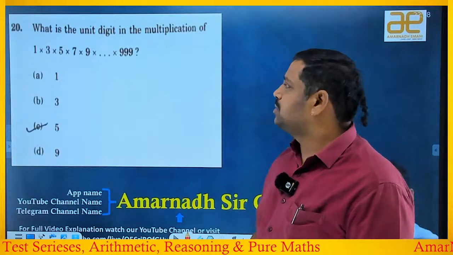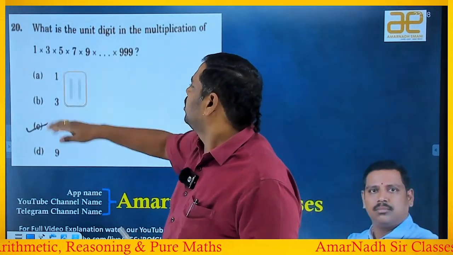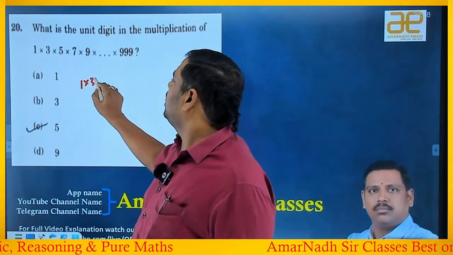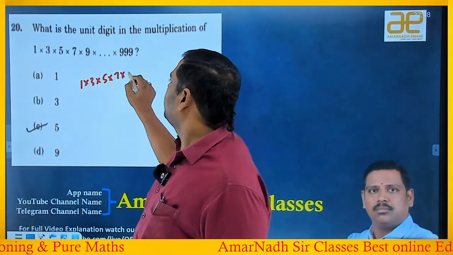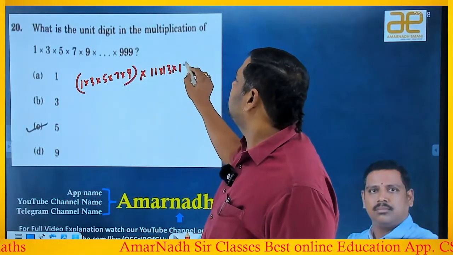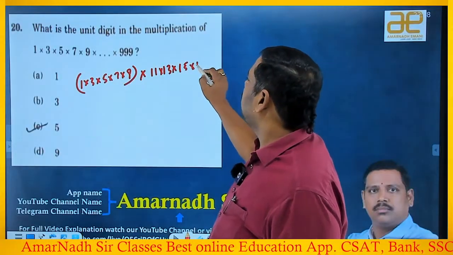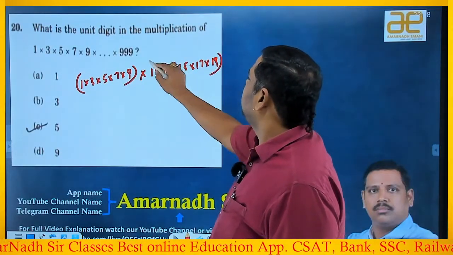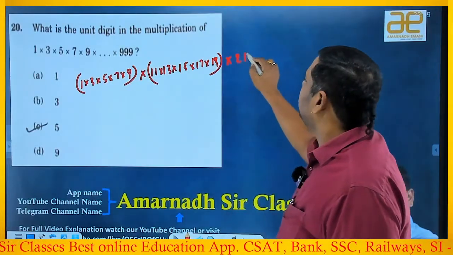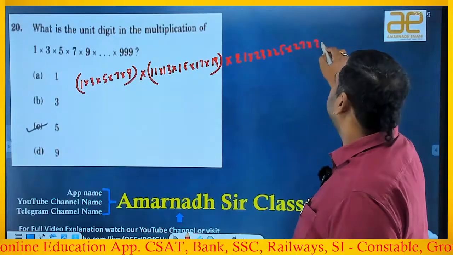The beauty is, observe: 1 into 3 into 5 into 7 into 9 into 11 into 13 into 15 into 17 into 19, I am taking 10 numbers as one interval, the odd numbers. Then 21 into 23 into 25 into 27 into 29, and so on.